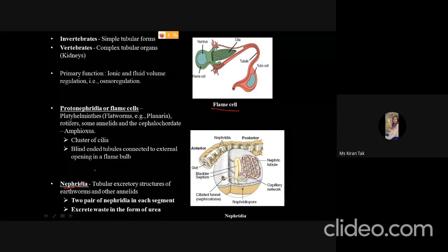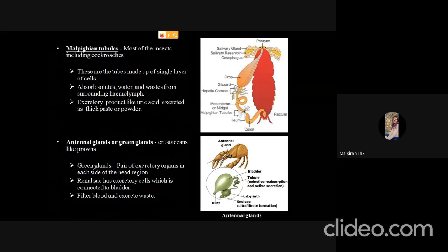These have the same mechanism as the protonephridia in the flame cell, but there the excretory products are first released inside the cell. In case of nephridia, the excretory products directly move outside the body. Okay, so there is no accumulation of the excretory product inside the body. The next is the Malpighian tubules. These are found in most insects, like cockroaches.